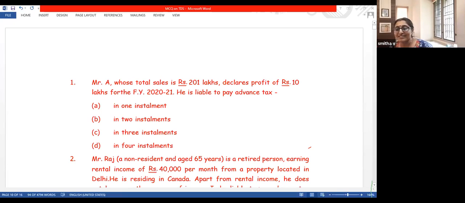Okay, so now let me explain TDS. As we all know, this is short form for tax deducted at source. Now, how does this TDS operate? Let me tell you a simple example. Earlier I had explained that this is also one item of prepaid taxes: advance tax, TDS and TCS.